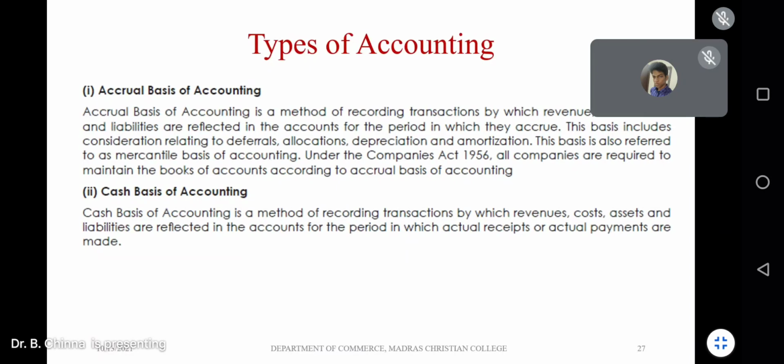Sir, accrual basis is better, sir. Okay, why? We might know the exact thing which is happening in our business. If we have to receive in future, we can enter it as prepaid or outstanding so that we may have a clear idea. Okay. Anybody else having any comments to say?